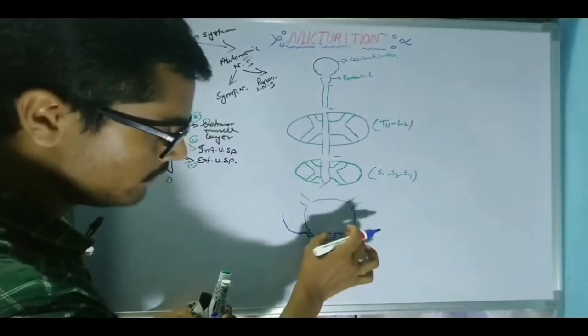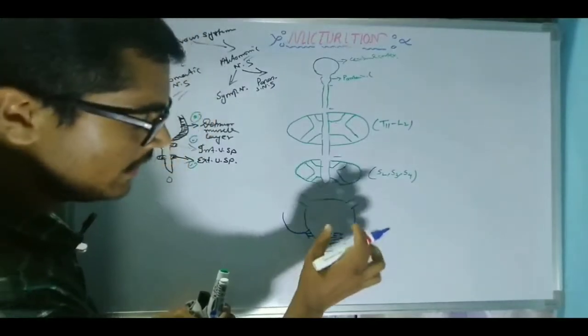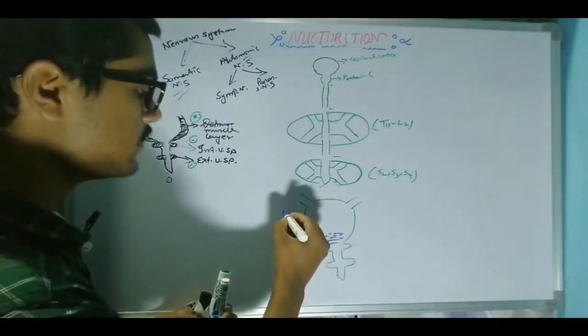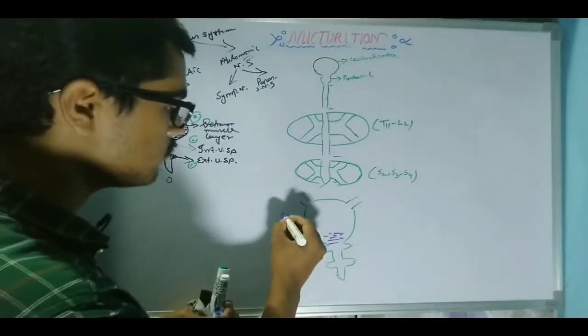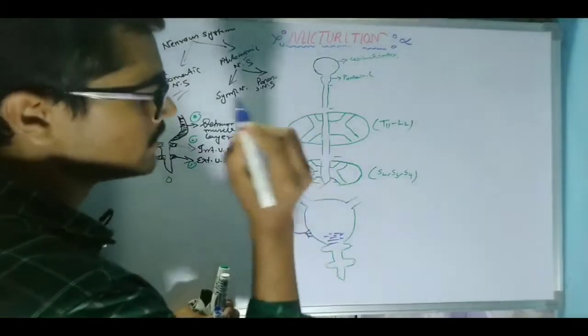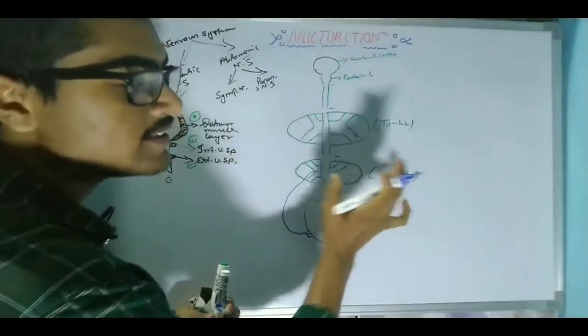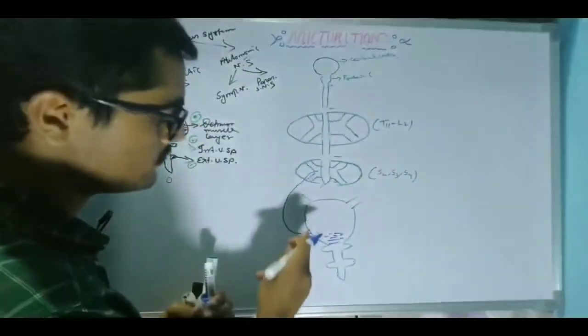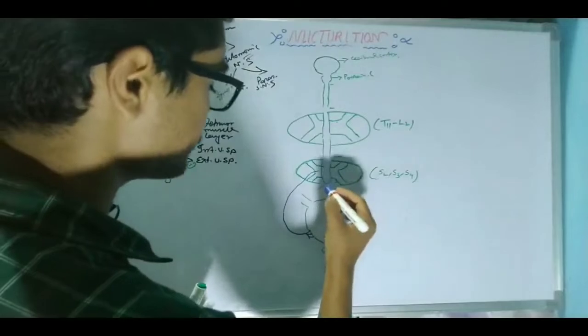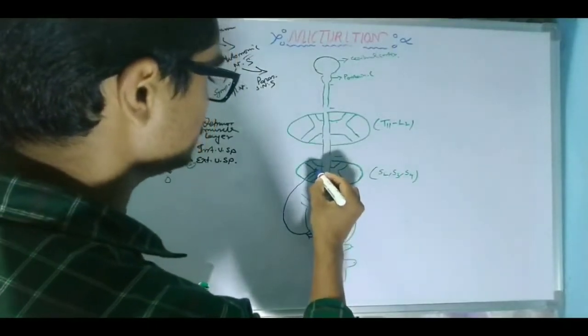This sensory nerve will ascend into the sacral segment of the spinal cord and make a synapse